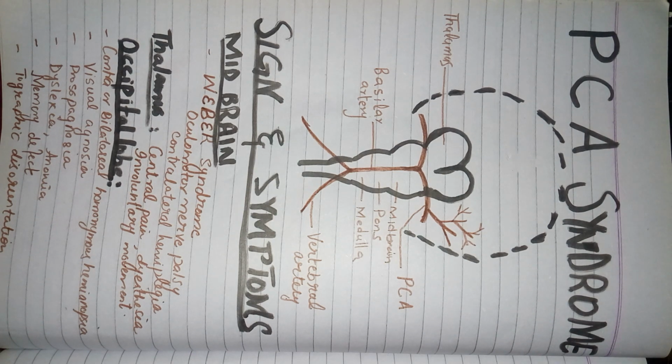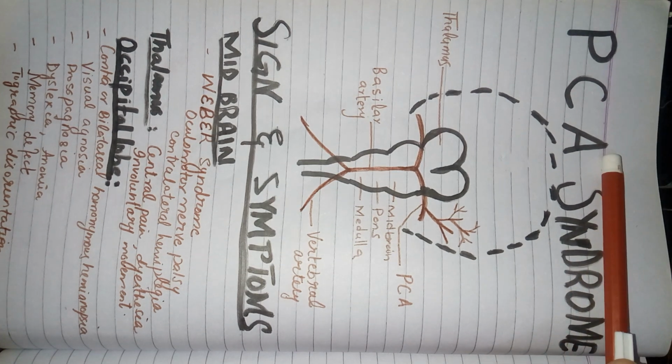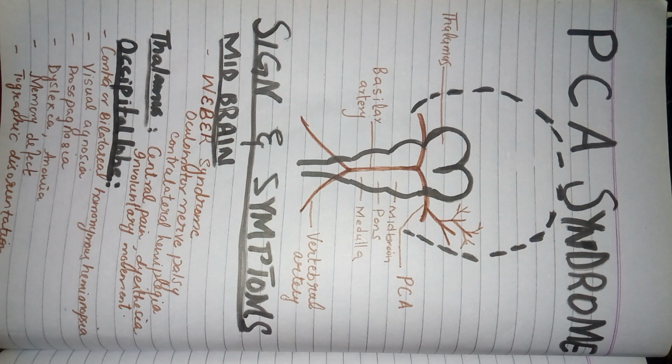So let's start. As the name suggests, the posterior cerebral artery is present on the posterior side of the cerebrum. On the posterior side of the cerebrum are present the occipital lobe and the brainstem. These are the main areas, along with some part of the temporal lobe, that are supplied by the posterior cerebral artery.